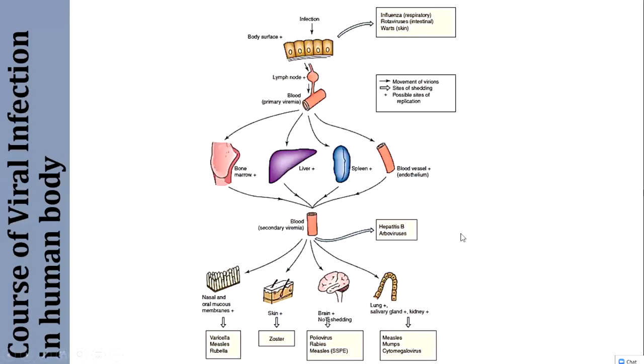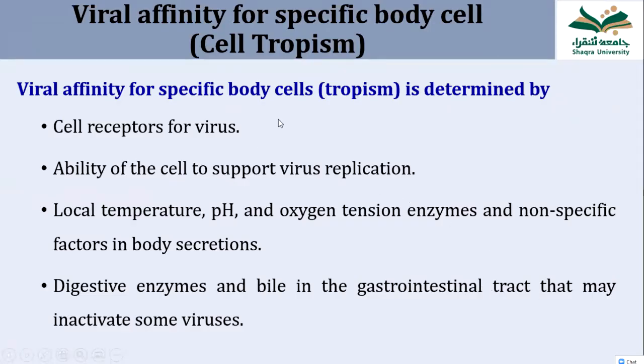Then what decides that a virus causes infection to the brain or to the liver or to other organs? That is decided by the tropism of the virus. What is tropism? Tropism means, for example, the hepatitis virus: which organ does it affect? It affects the liver. Why is it not affecting the brain? Because hepatitis virus has tropism for the liver.